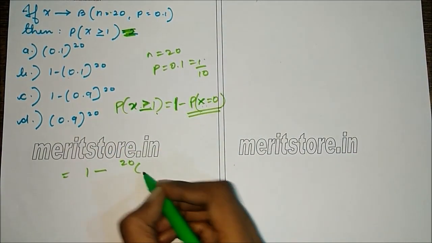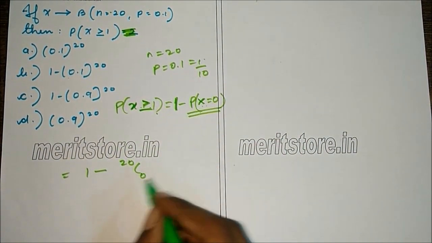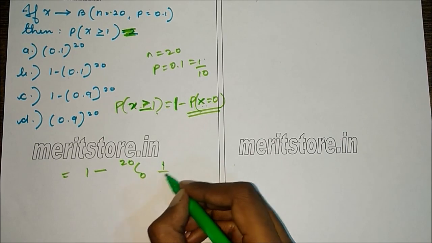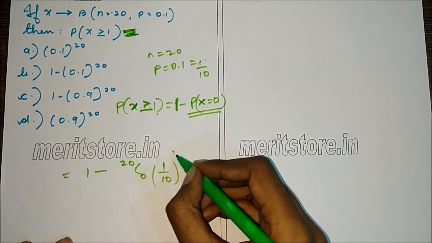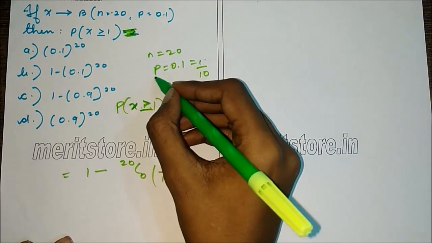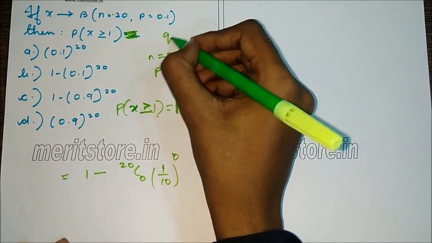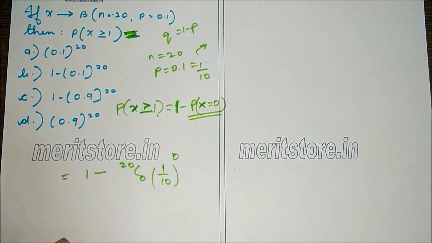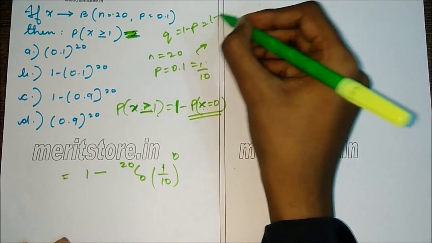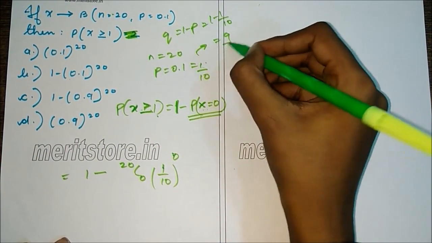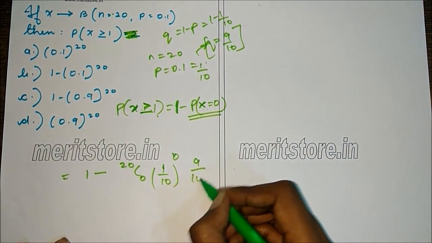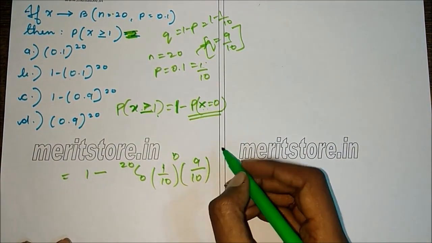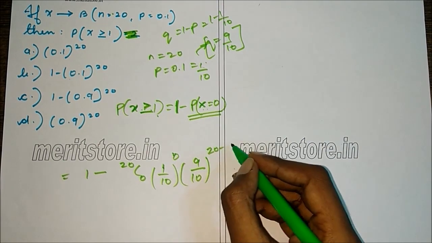So 20CR, that is 0, P, that is 1 by 10 raised to R, that is 0. Now Q is 1 minus P. So 1 minus P is 1 minus 1 by 10, which is 9 by 10. So Q is 9 by 10, raised to N minus R, that is 20 minus R.